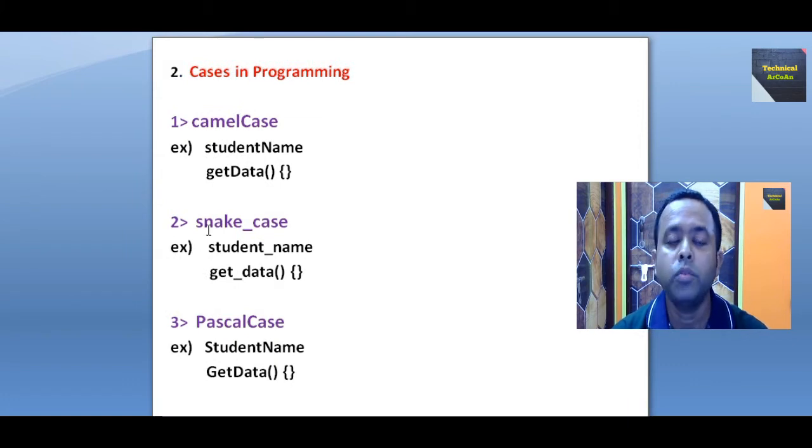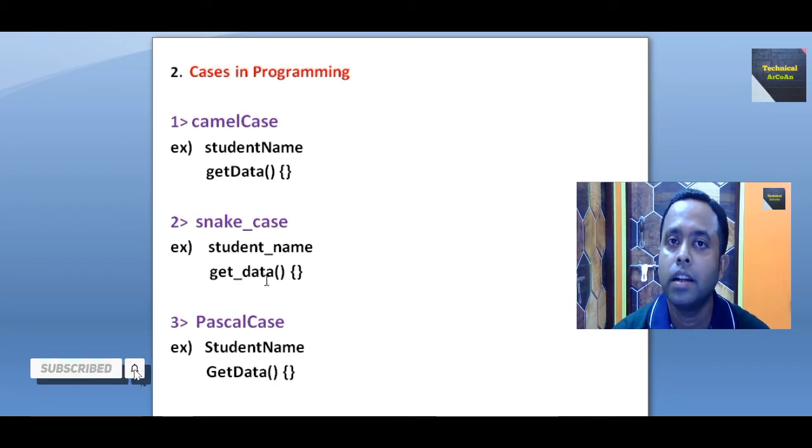Okay. Now the second one, snake case. Here we use small letters and just join the 2 words using an underscore character. Just see, student underscore name, and all are small, meaning lowercase. In the same way, when you declare a function like get underscore data, this is known as snake case.